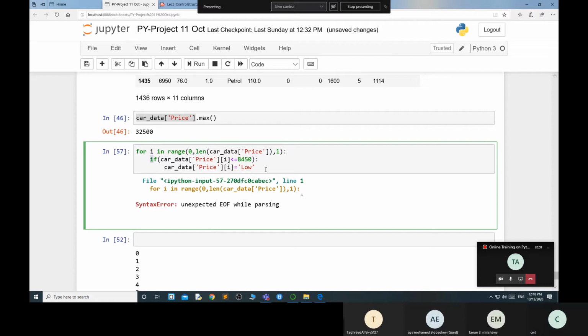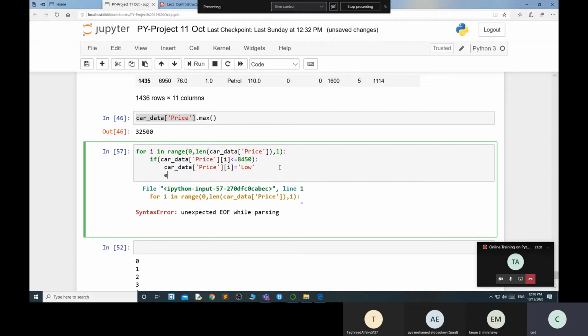After that I am putting else if. The same thing I am applying over here. Now I am applying greater than or equal to, because I already created the category 1950. Remember, this is basically data analytics that we are doing over here. So car underscore, this is my first value.